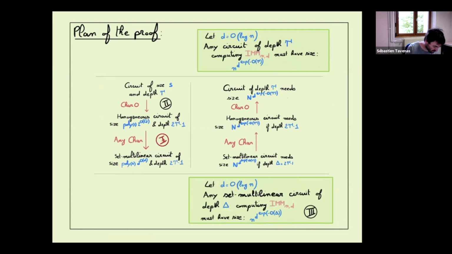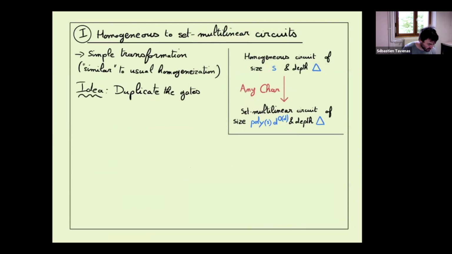Okay, so let's start with the first part of the proof. We want to transform a homogeneous circuit into a set multilinear one without increasing the depth. I don't know anywhere it was written before, but it's quite easy. In fact, we just do what should be usual to do. It's not tricky at all. In particular, it's very similar to the usual homogenization for general circuits. The idea is just to duplicate the gates as much as we need.